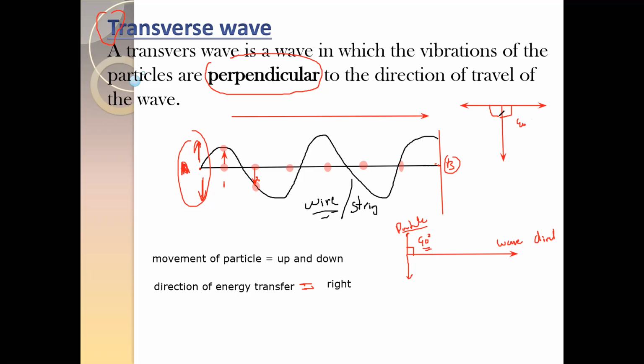So it's easy to remember. If it's a transverse wave, then the angle between the direction of the wave and the direction of the particle is always 90 degrees.